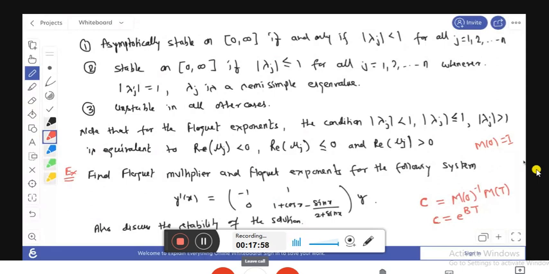Okay, so here you have to find the value of M(T), that is M(2 pi), because T equals 2 pi here.